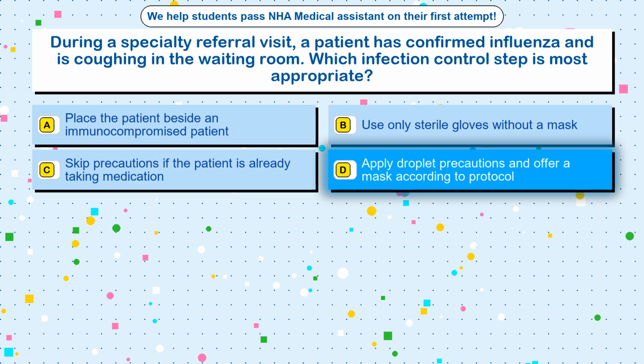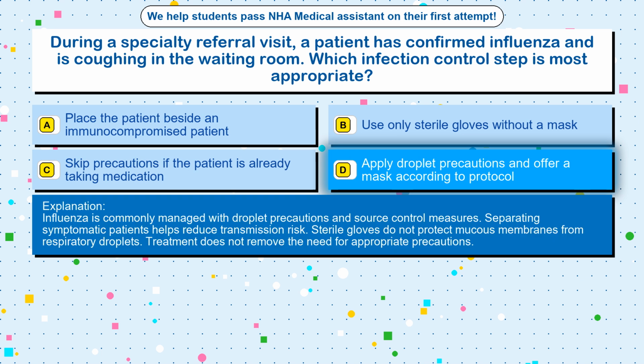The correct answer is option D, apply droplet precautions and offer a mask according to protocol. Influenza is commonly managed with droplet precautions and source control measures. Separating symptomatic patients helps reduce transmission risk. Sterile gloves do not protect mucous membranes from respiratory droplets. Treatment does not remove the need for appropriate precautions.